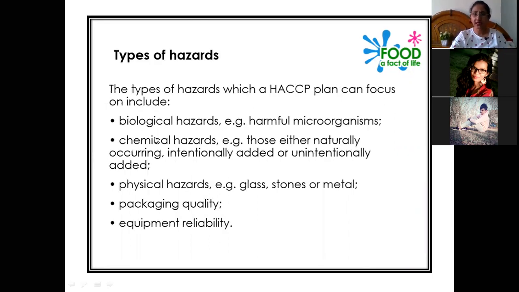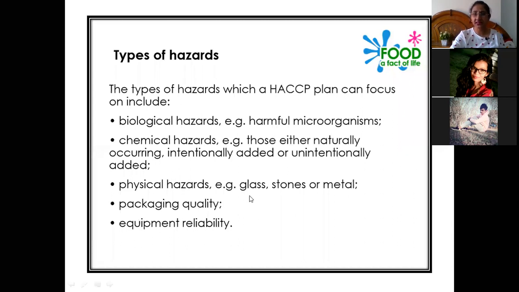Types of hazards we have already seen: biological hazards, which are harmful microorganisms; chemical hazards, which can be naturally occurring or intentionally added, like gases some factories release into the sea, or pesticides and insecticides sprayed by farmers.